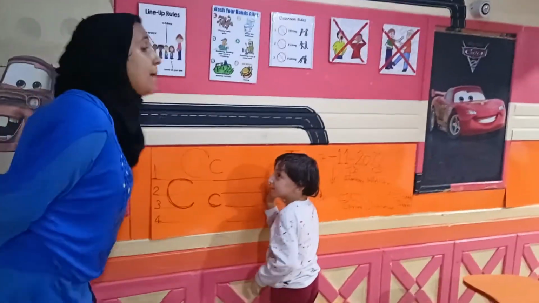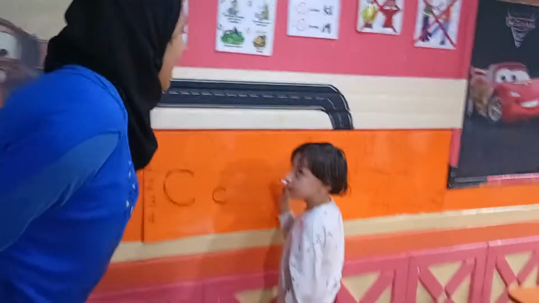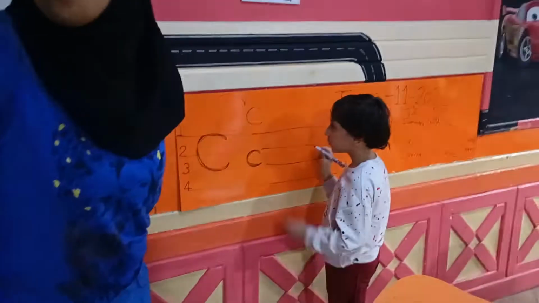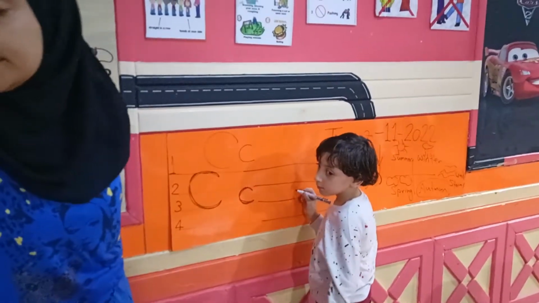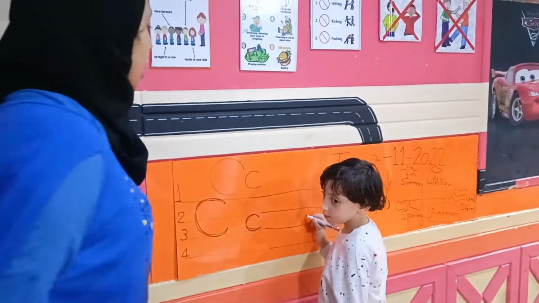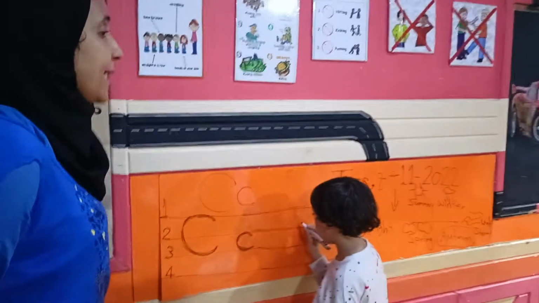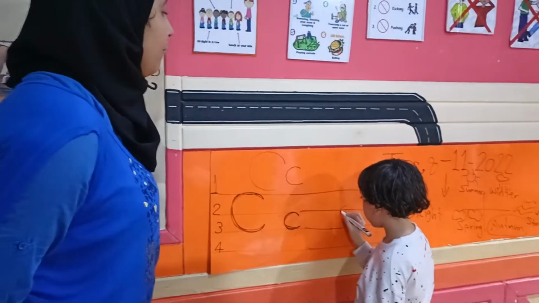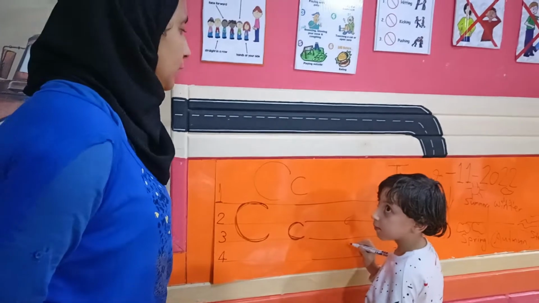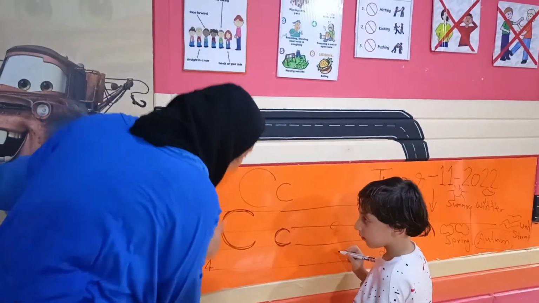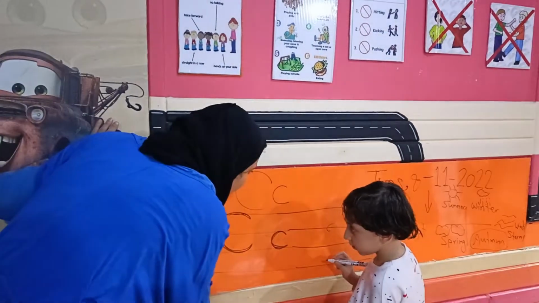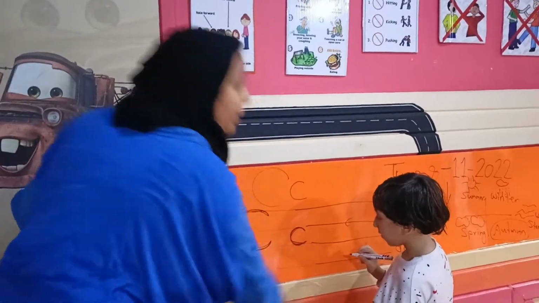And now Omar will show us how can we draw the capital form of letter C. Let's start, Omar. Right? The capital form of letter C. No. In the correct position between line number 1 and line number 3.